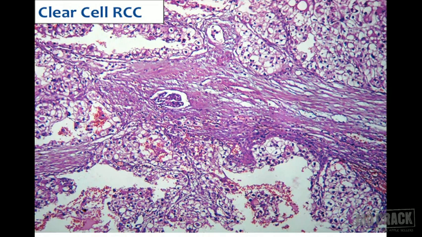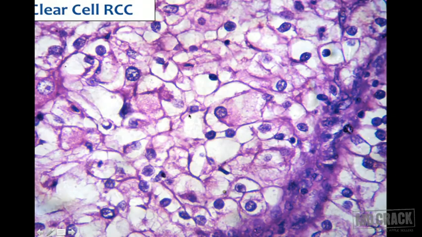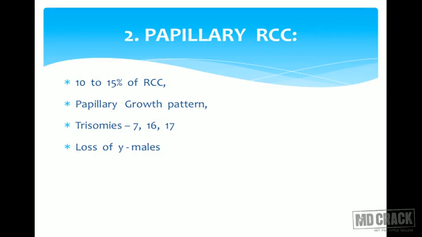What is classical on the microscopic appearance is the clear cells. Plenty of clear cells you see here. Viable nephrons can be there in between. So, higher magnification of these cells. Yes, clear cells. That's why the name clear cell renal cell carcinoma. It can be slightly granular and eosinophilic, something like this. But you see most of the cells have clear cytoplasm. So they have very distinct cell membranes, and the nucleus is central, not much pleomorphism, and extensive areas of hemorrhage and necrosis you will see also under the microscope. Yes, that's the clear cell renal cell carcinoma.